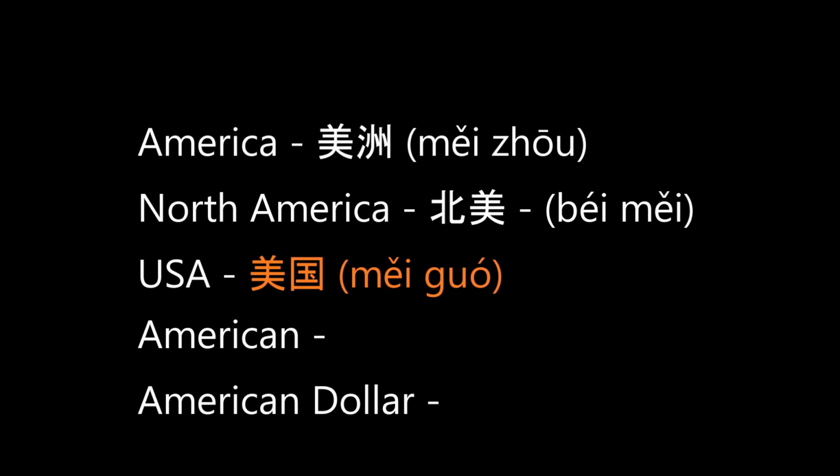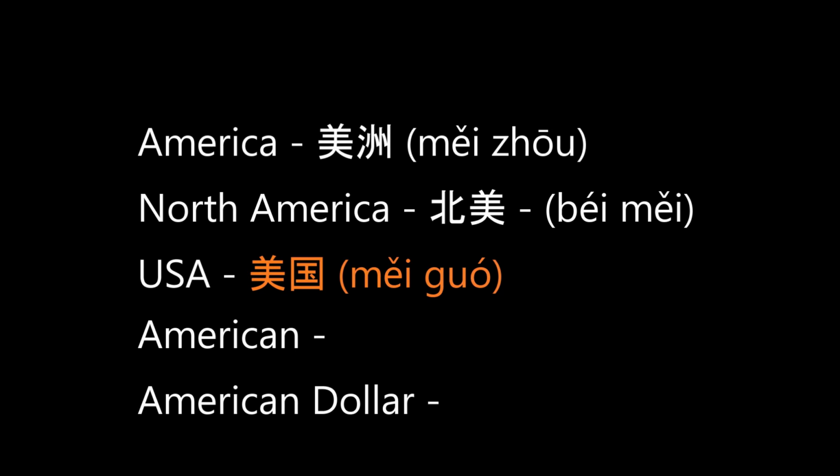So 国 is used for a lot of other countries. For instance, 法国, 英国, 中国. So this character means country, but not all countries have this character. We also have, sometimes, like Canada, which is 加拿大, which doesn't have this character.